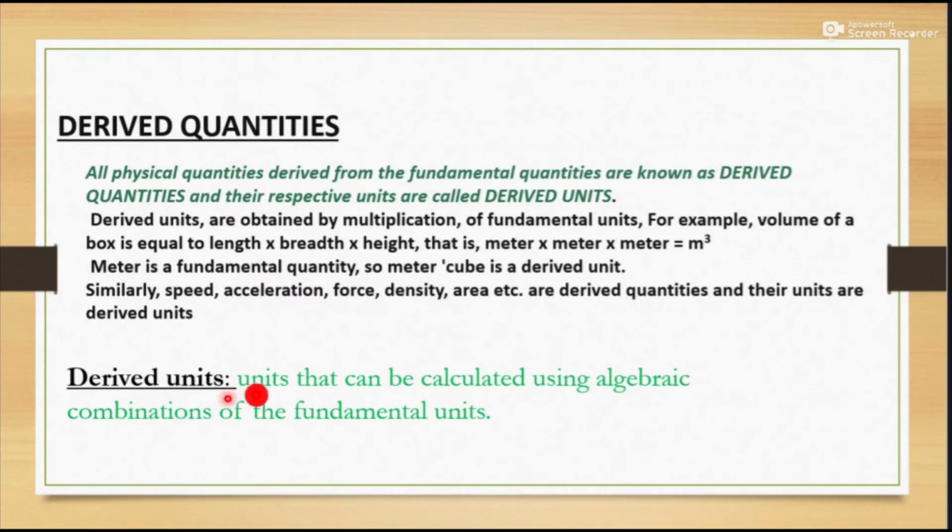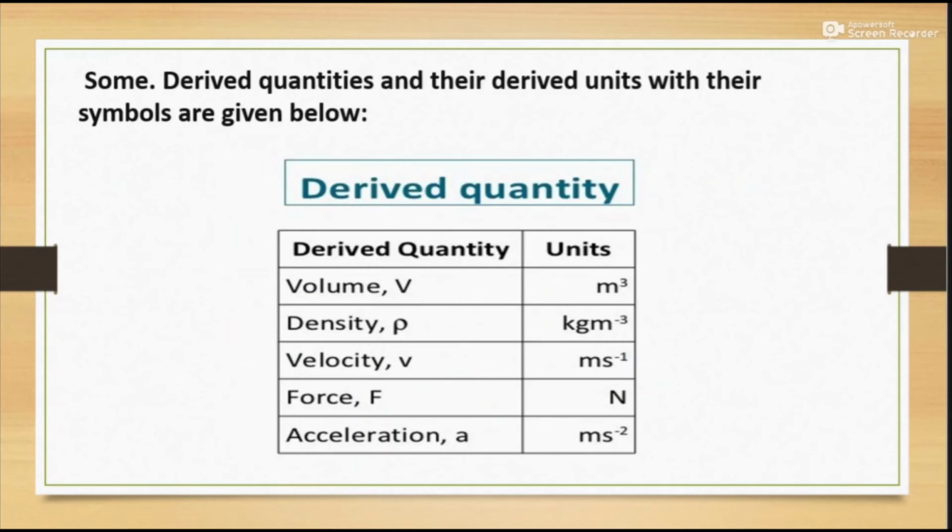Derived units are units that can be calculated using algebraic combinations of fundamental units. Now these are some derived quantities, and their derived units with symbols are given.